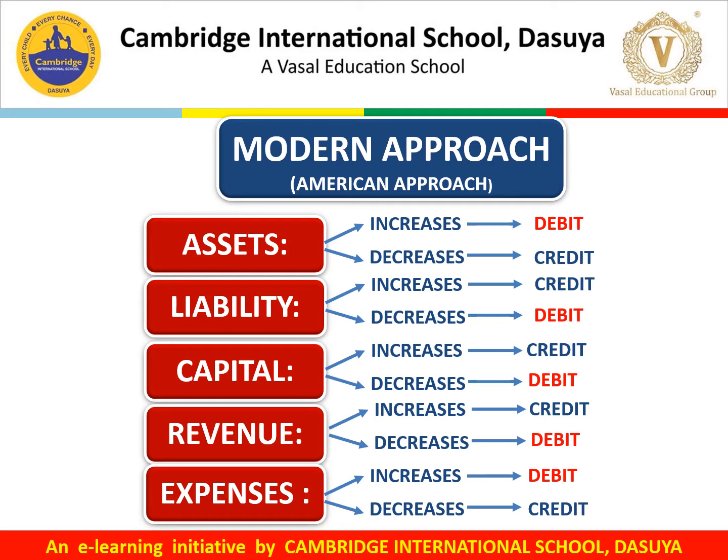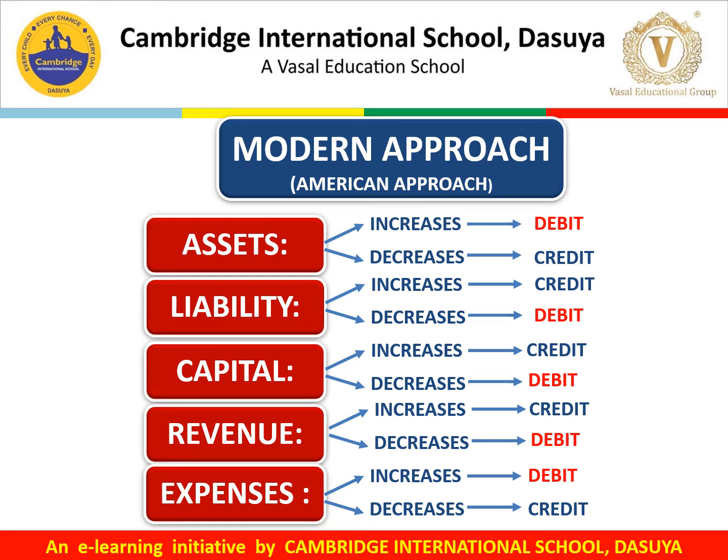Let us discuss assets. If there is any increase in the asset of the organization given in that transaction, the increase in asset will be debited, whereas decrease in the assets will be credited.